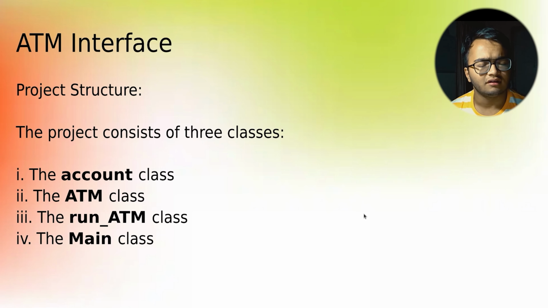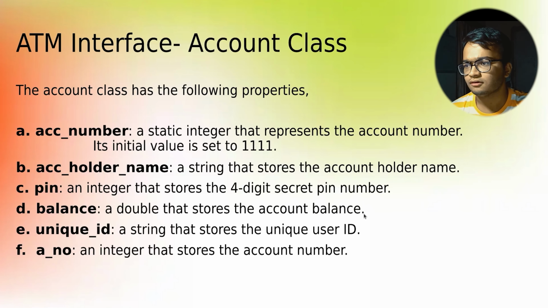Followed by that, there is a run ATM class, which will allow the user to enter into the ATM application. If the user is registered, then only it will allow, otherwise it will display an error message. And then at last there is the main class, which controls all the above classes and the workflow of the program. Let us now discuss what is present in the account class.